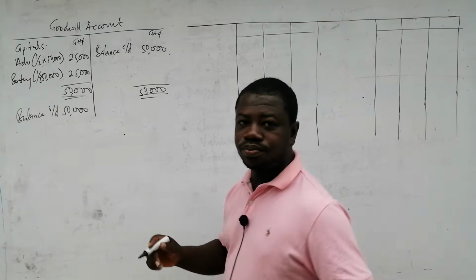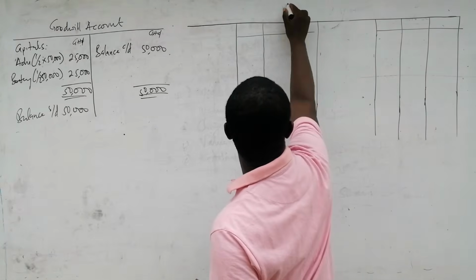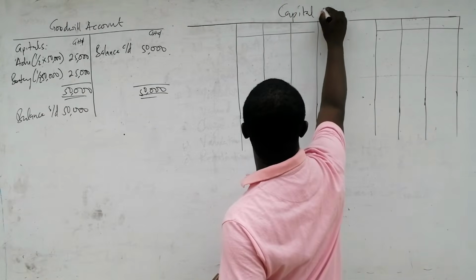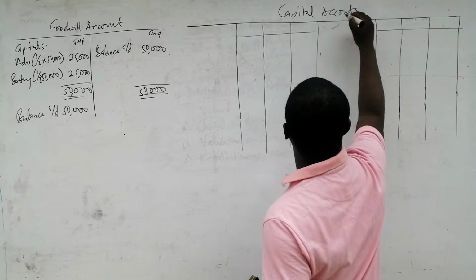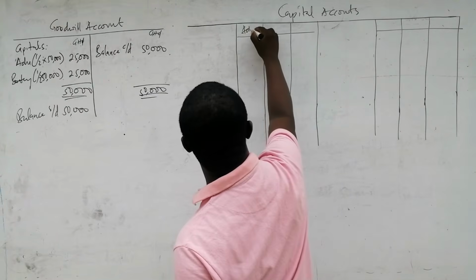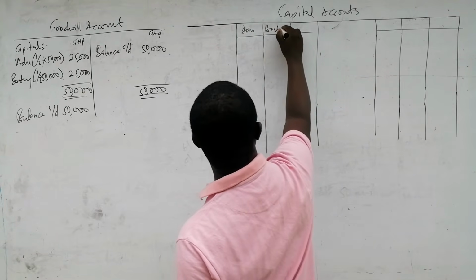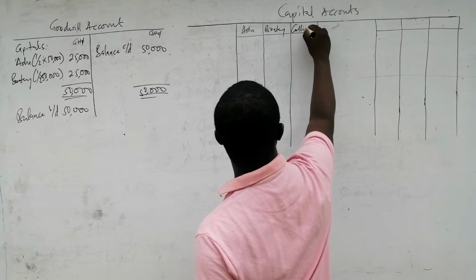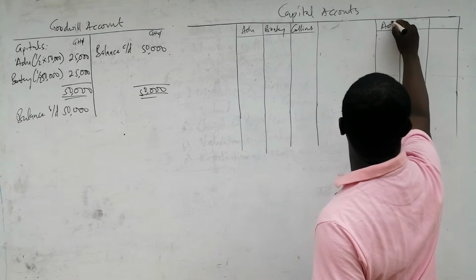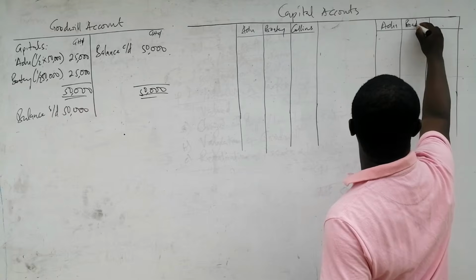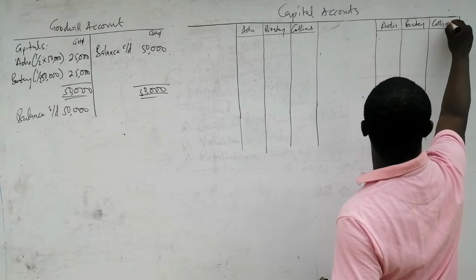Okay, so we'll see capital accounts of the partners, and then the columns will be for Edu, Boateng, and Collins.